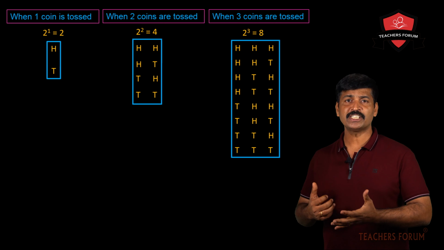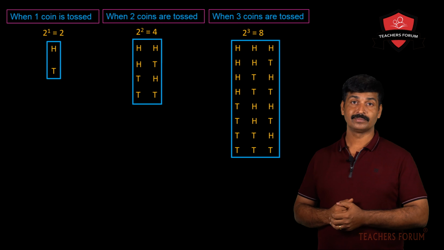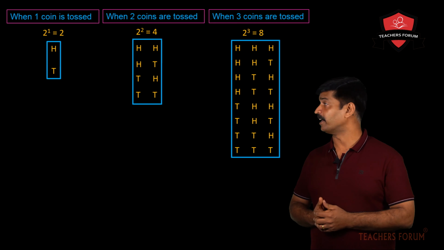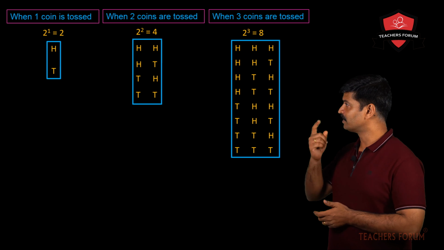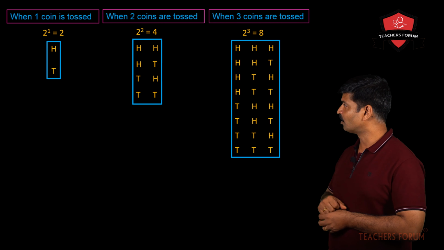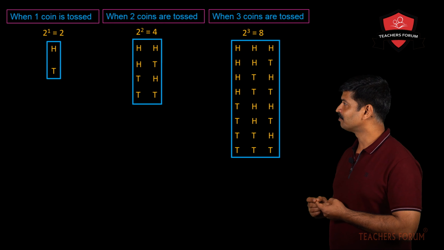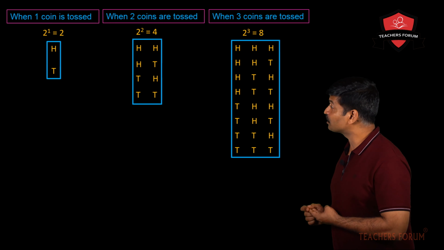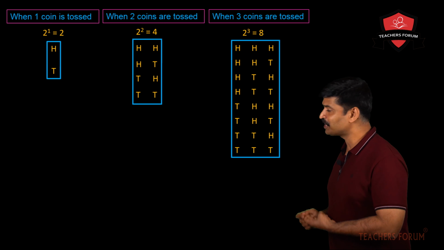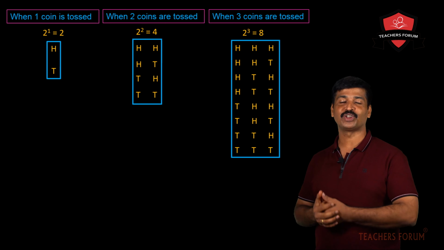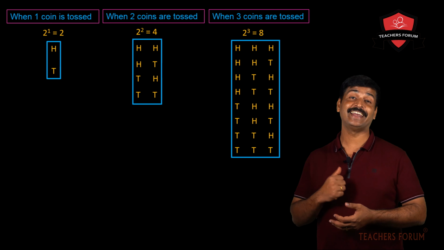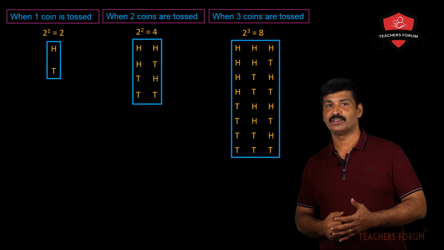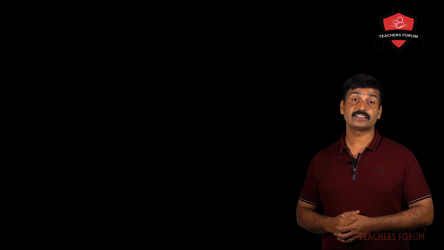Now the next one, what is the probability of getting 2 tails? Can you tell me? When 3 coins are tossed, what is the probability of getting 2 tails? The first row is not possible. Second, not possible. Third, not possible. Fourth one is possible because 2 tails are there. Then what about the fifth one? Not possible. Sixth one is possible. Seventh one is possible. So how many are there? There are 3. So what's the probability of getting 2 tails when 3 coins are tossed simultaneously? 3 by 8.